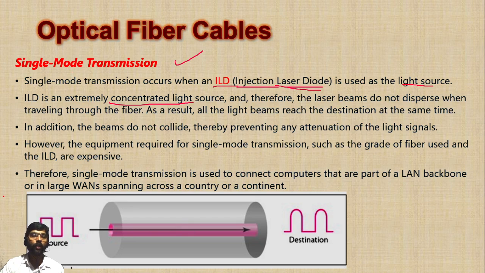But it also has some disadvantages. The first disadvantage is that it is expensive. We are using a special light source called ILD, and it is made up of high grade fiber, which makes this type of data transfer expensive. Here the optical fibers are also of good quality, and we need hardware equipment called ILD, which is more expensive than LED.